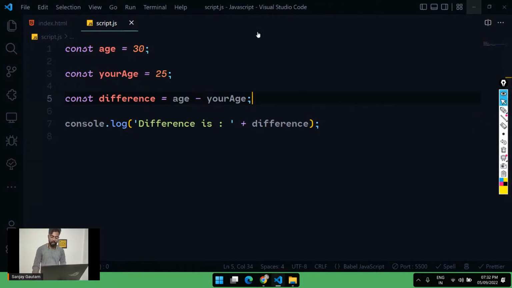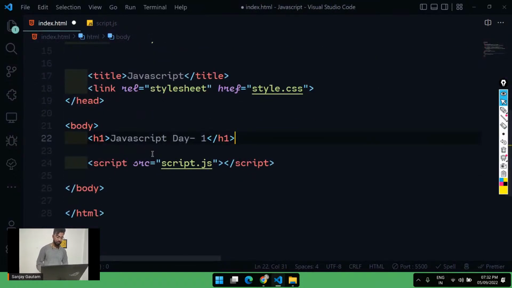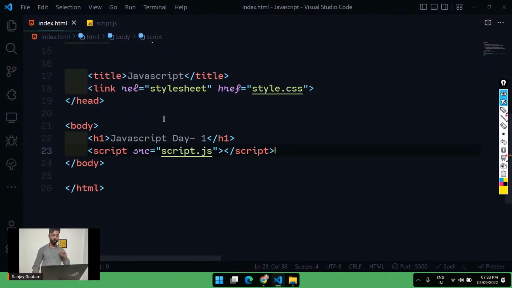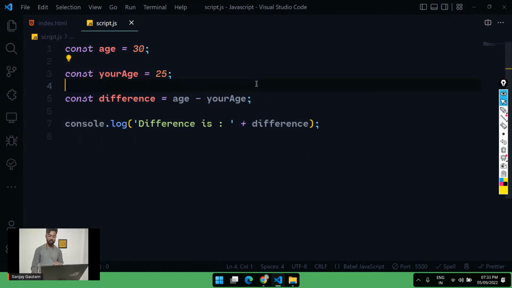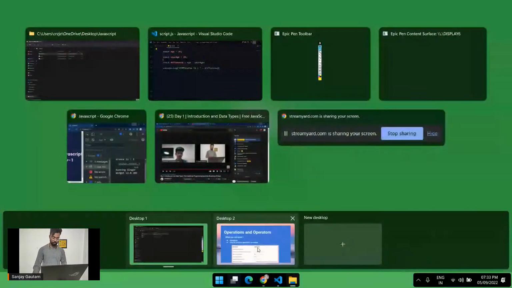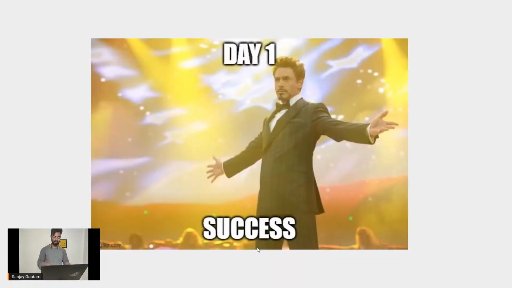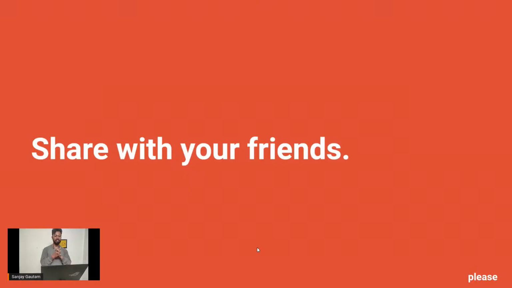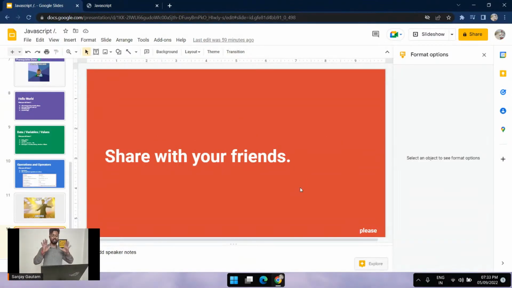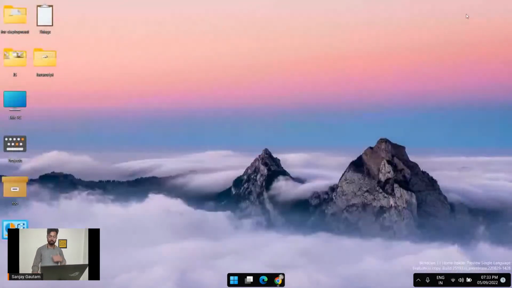That's all. And by the way, in tomorrow's session we are going to do real coding stuff. In today's session, we completed the basics. Let me go through this slide. So day one is successful. All the basic stuff is completed, and tomorrow we are going to use all the knowledge that we have acquired today to create some cool stuff, because these are some of the basic things.